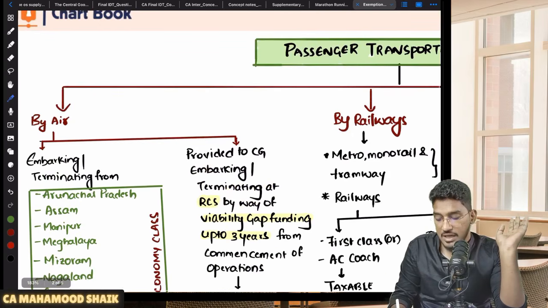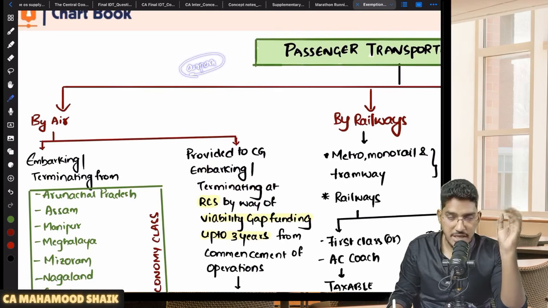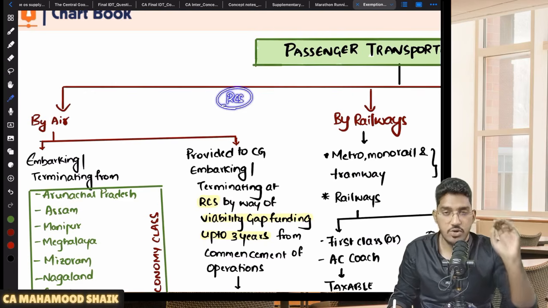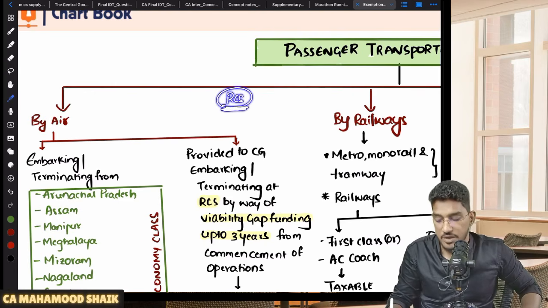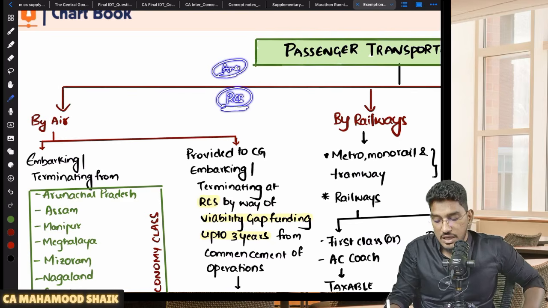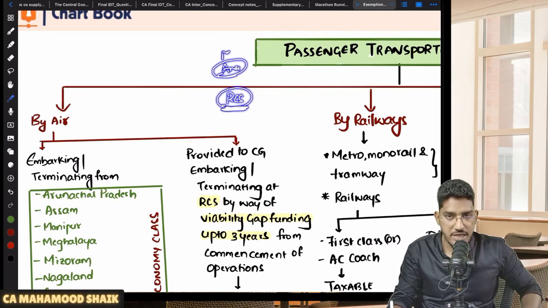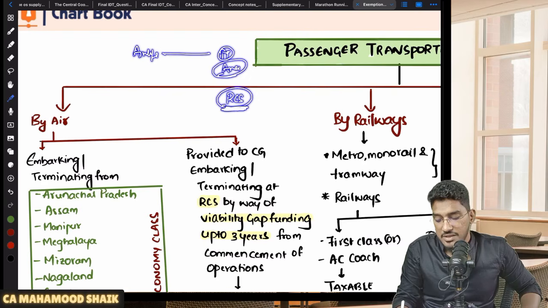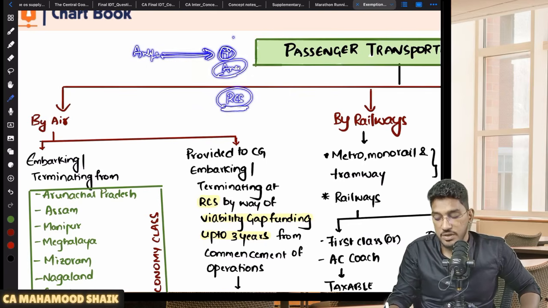Sir, what are they trying to say? Let us say, for example, there are some airports located in remote areas which are connected under the RCS scheme. The government has brought a scheme called RCS, Regional Connectivity Scheme. There is an area where the government has newly constructed an airport, but there will be no footfall. Many passengers will not be traveling at that location. So airline companies will not be interested to run their flights at that location. So for that, the government has given the airline companies one option: you run the flights from that airport connected under the RCS scheme, but you charge a lower amount.